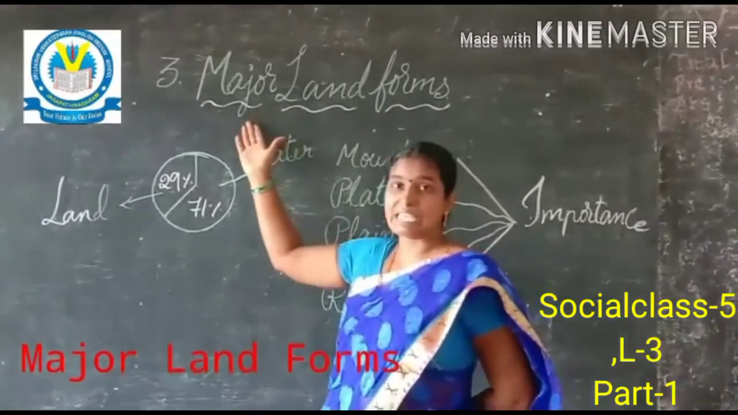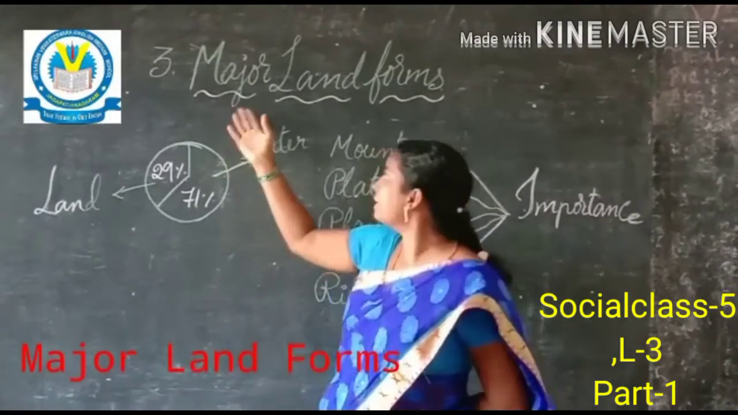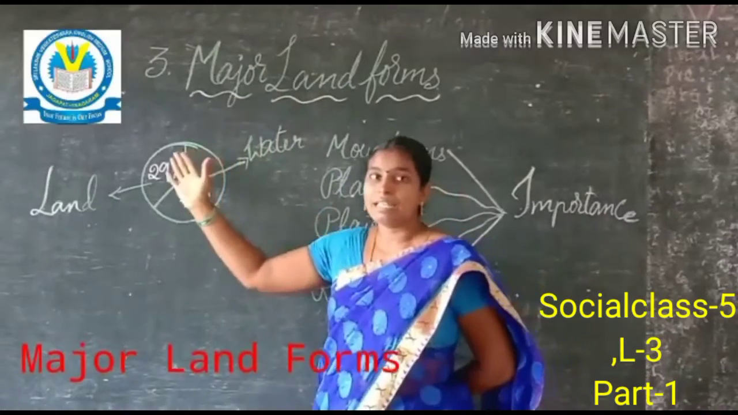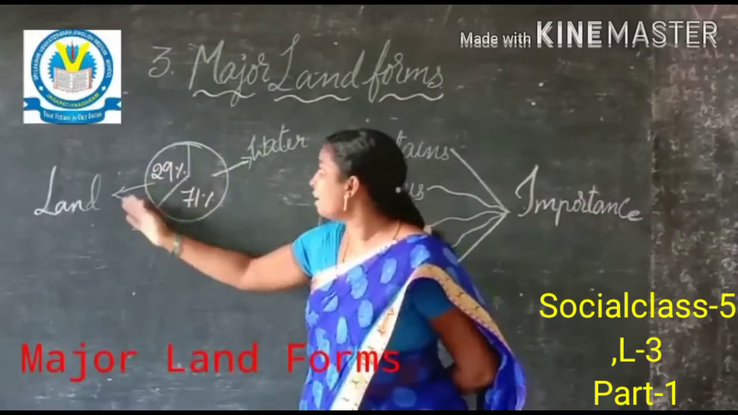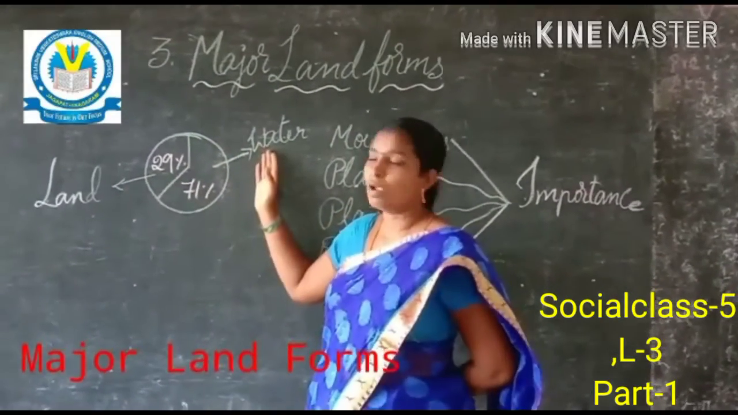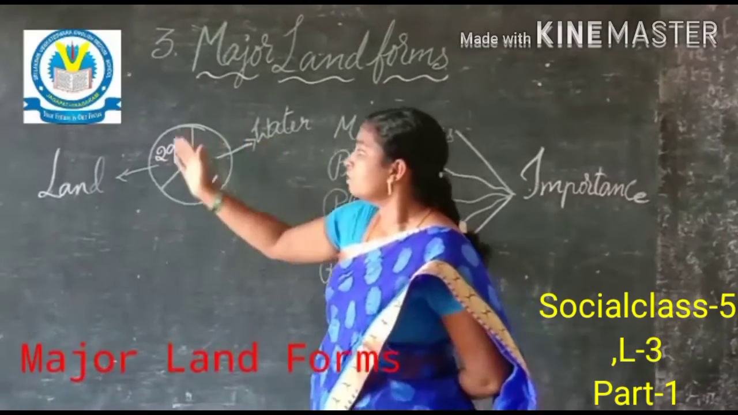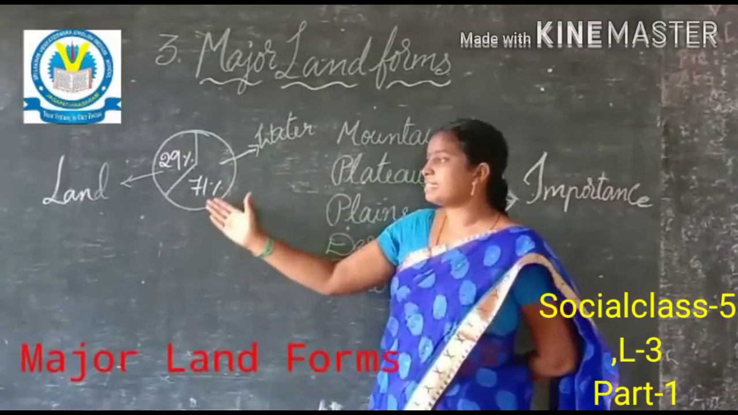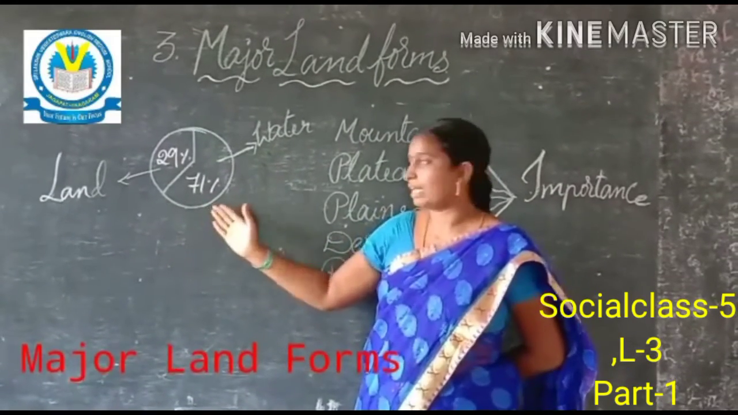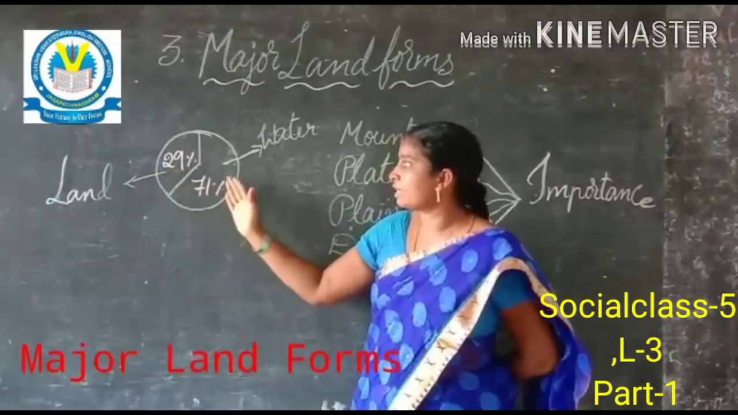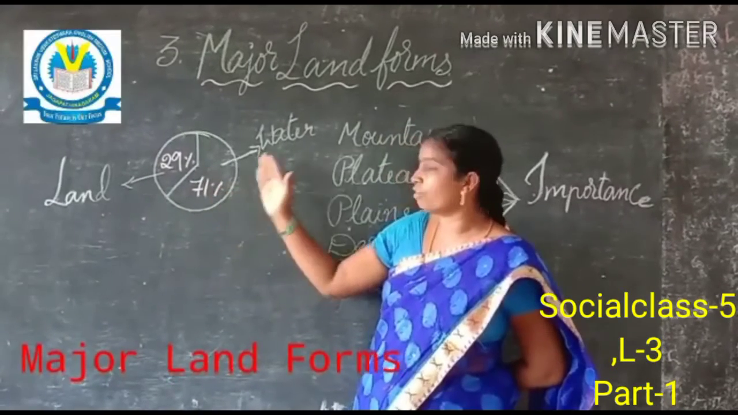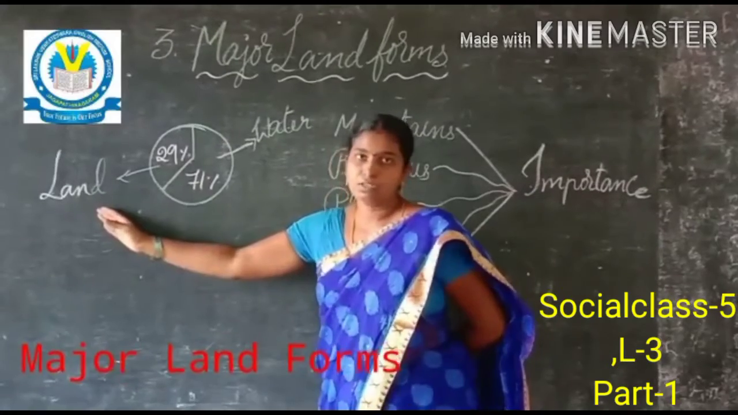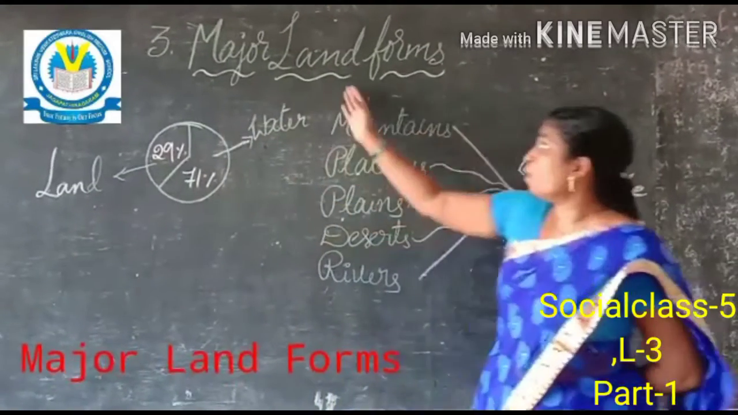So major means important. Okay, important landforms. Before going there, the earth is made up of land and water. The land covers 29% and the water covers 71%. So that is 100% in total: we have 71% water and 29% land. Now children, next, the important landforms.